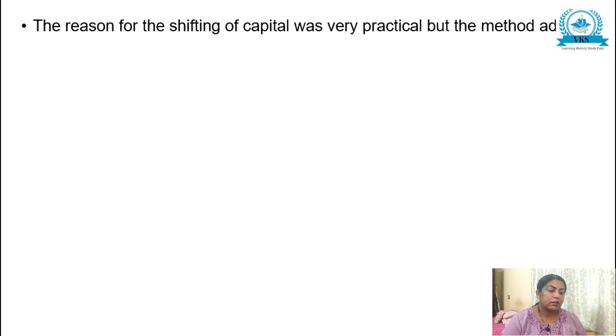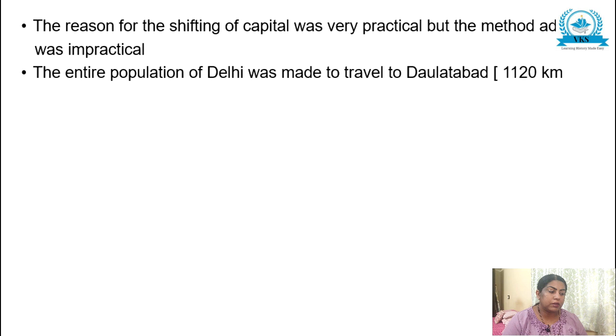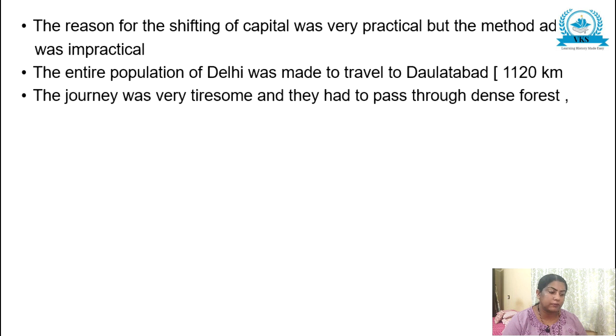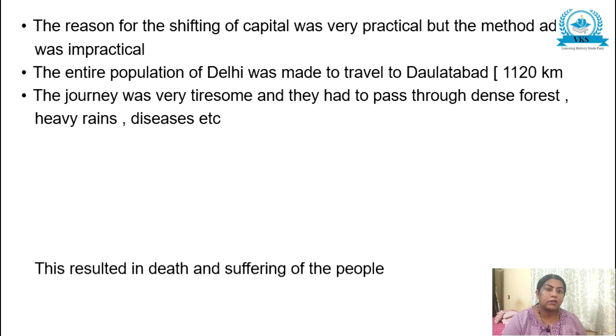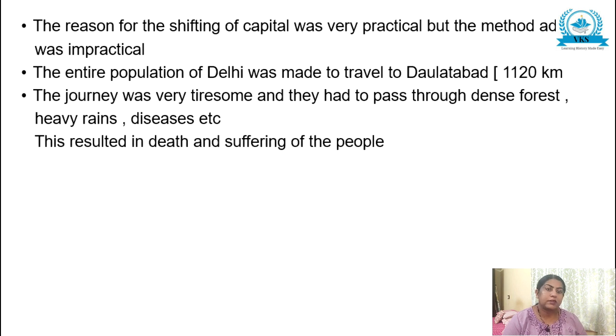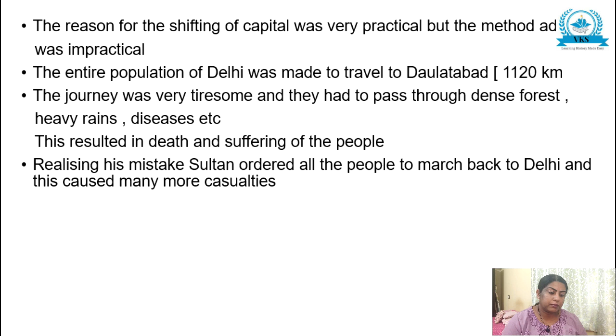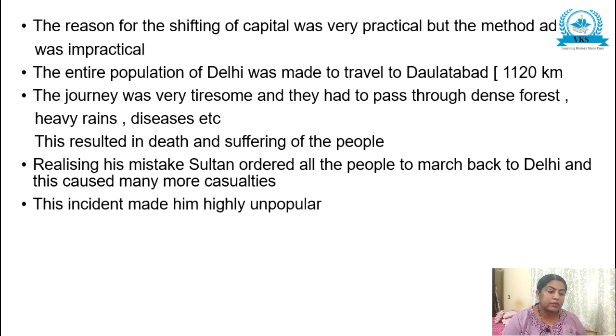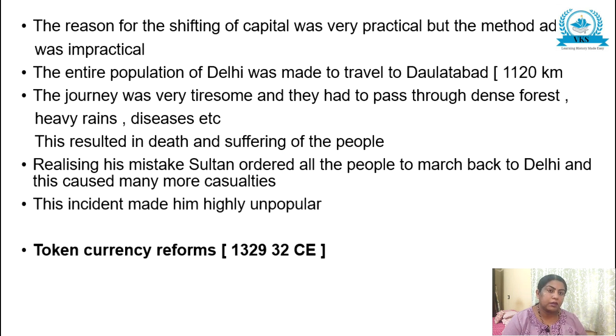The reason for shifting the capital was very practical, but the method adopted was impractical. The entire population of Delhi was made to travel to Daulatabad, which was 1120 kilometers. The journey was very tiresome, and they had to pass through dense forest, heavy rain and diseases. This resulted in death and suffering of the people. Realizing his mistake, Sultan ordered all the people to march back to Delhi, and this caused many more casualties. This incident made him highly unpopular. So that was his second administrative experiment.